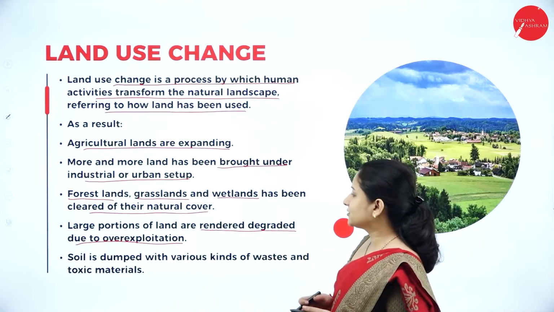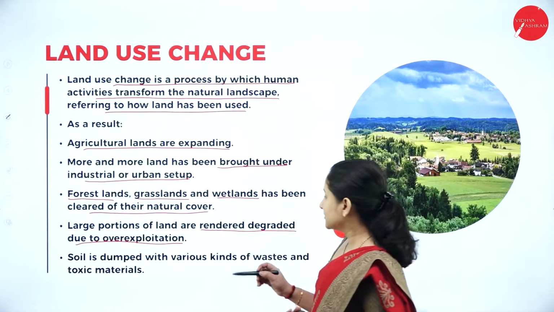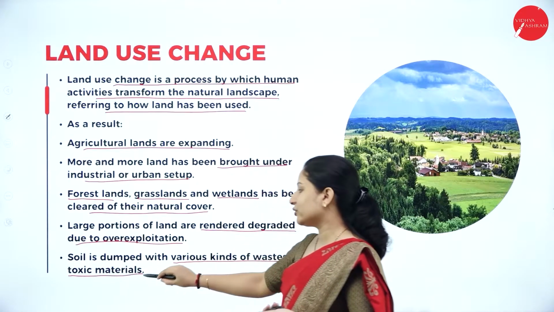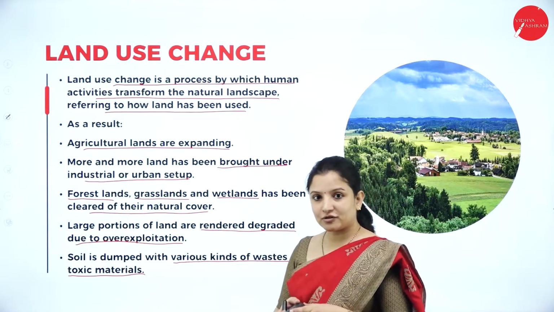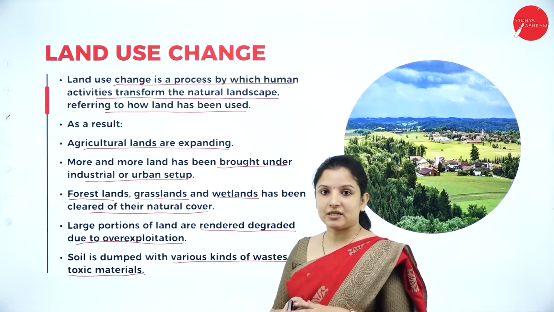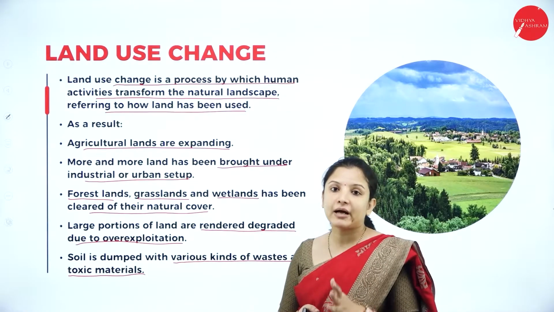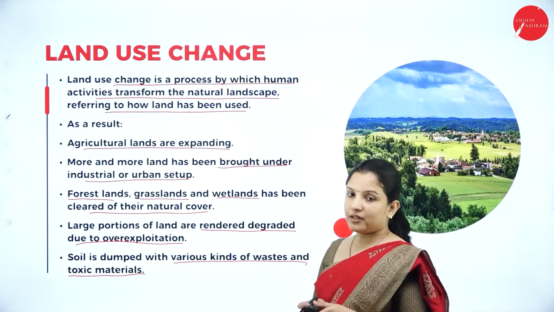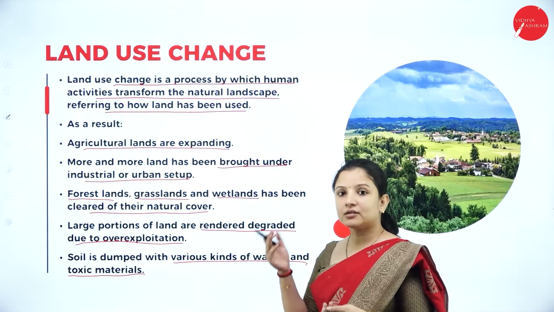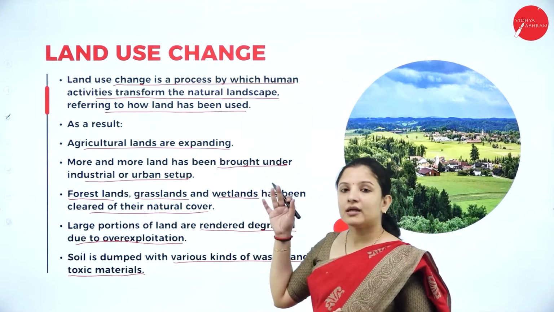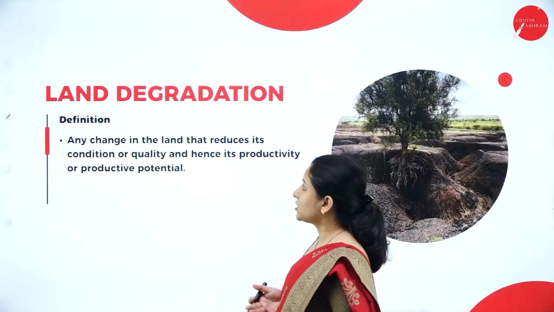And not just that, the soil is dumped with various kinds of waste and toxic materials, because we know that one of the uses of land is to dump waste materials, right? And therefore that creates a lot of problems and imbalance in the ecosystem, overall altering the complete landscape. So these are the results or impacts of land use change.